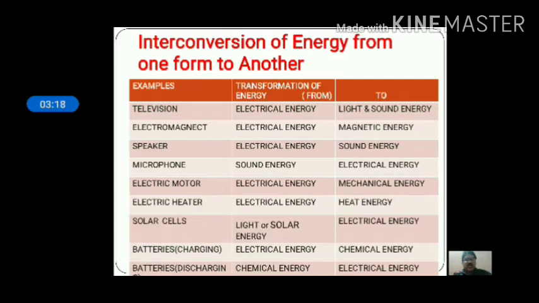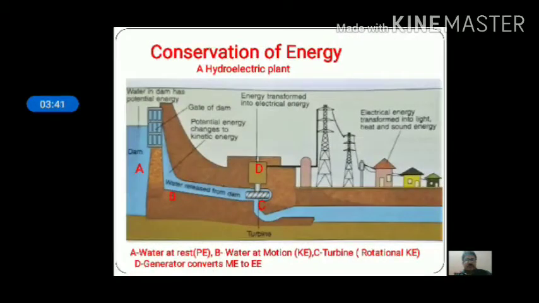Let us understand this phenomenon by taking a few examples. At first we are going to observe how energy is not only conserved but also converted in a hydroelectric power plant. A typical diagram of a hydroelectric power plant is on your screen. Carefully observe. The area of the figure marked A denotes the reservoir of water, B denotes the flow of water through a narrow channel, C denotes a turbine, and D denotes the dynamo or generator.